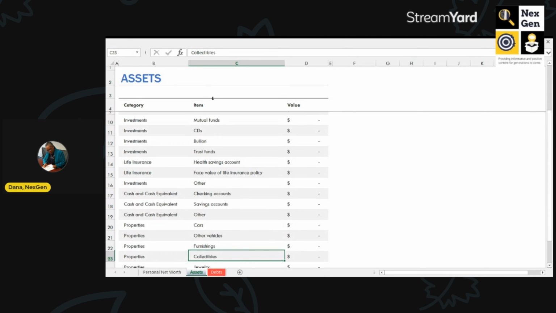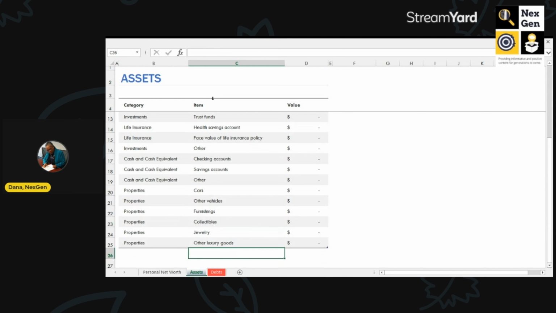And then the last category we have are properties, which are your cars, if you have another vehicle, any furnishings that you have where you live, collectibles, jewelry, and any luxury goods such as furs or anything of that nature. So you would put all that information of what you own in this column. Okay, that is for your assets.